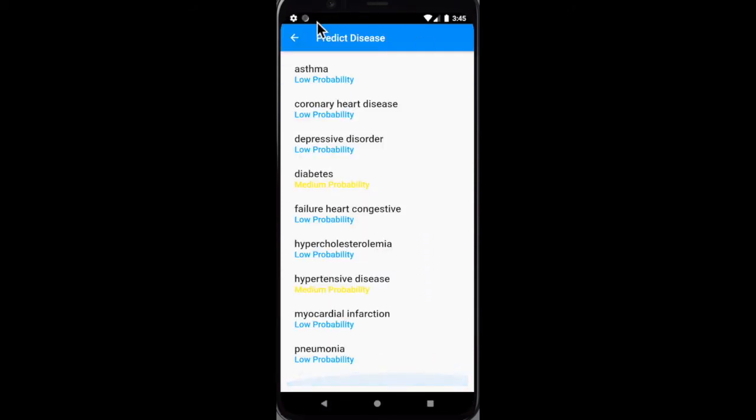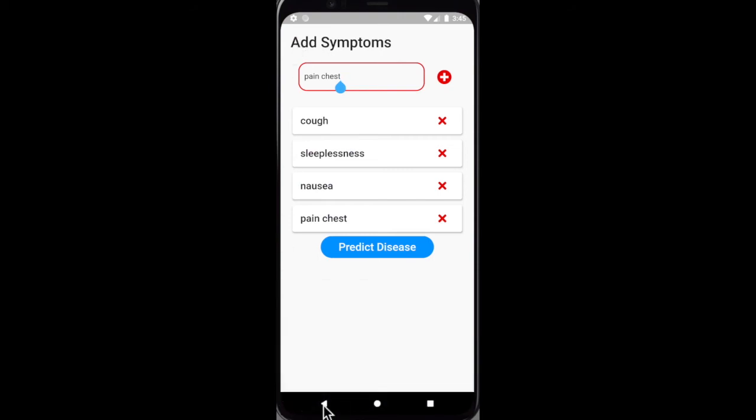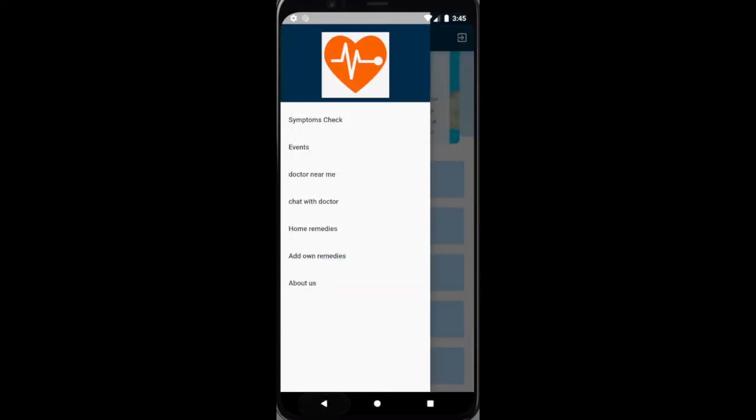This way, on the basis of the symptoms, it shows the disease and also rates the predicted diseases low priority, medium priority, and sometimes high priority based on how many symptoms are matched. So this way this feature works. This feature is directly connected to the Firebase in the backend, so it takes the data in the form of queries.